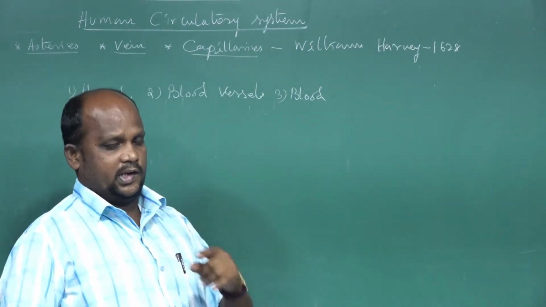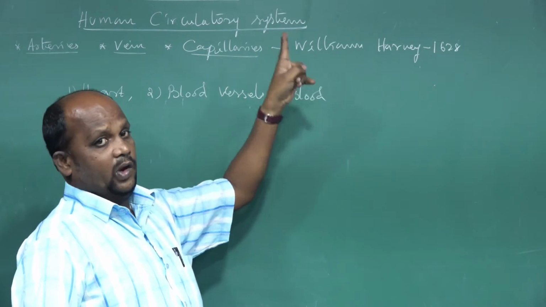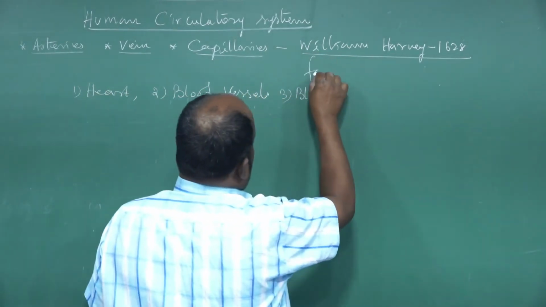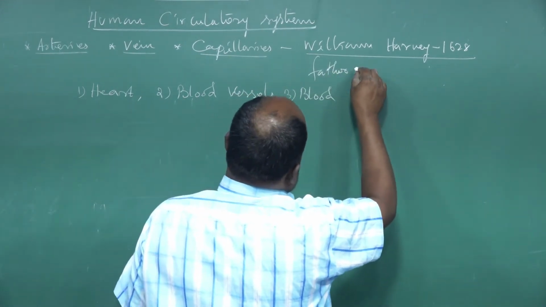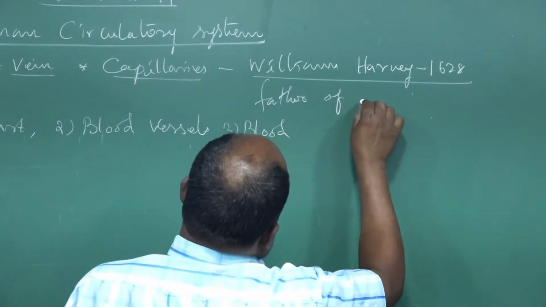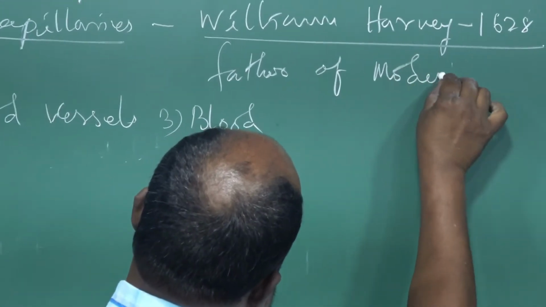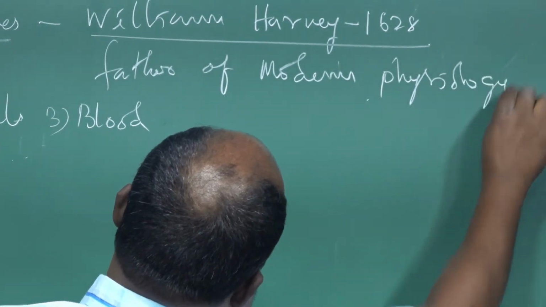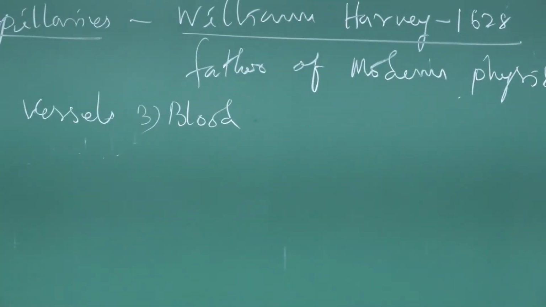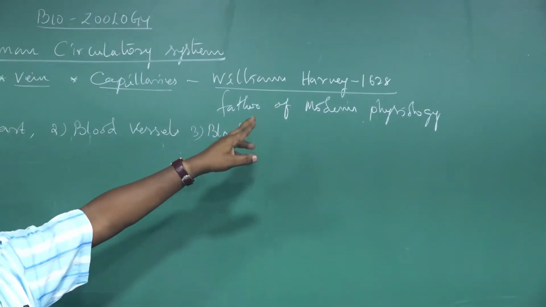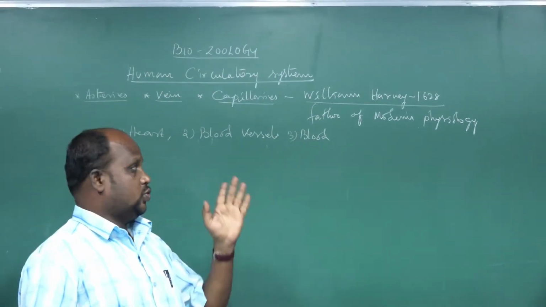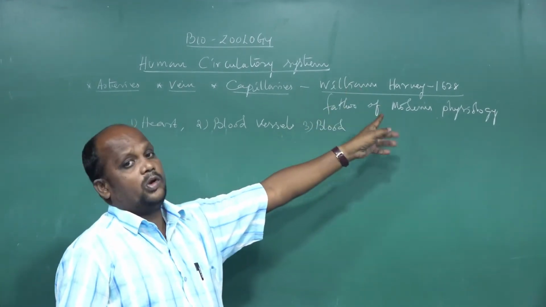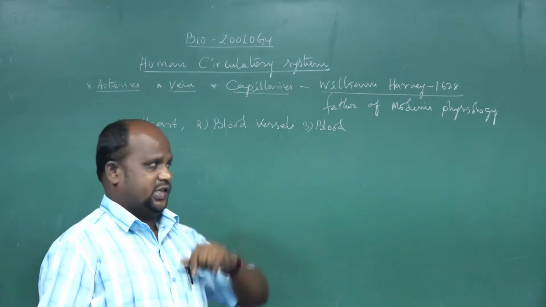It is a master function, so the scientist was awarded the title father of modern human physiology. William Harvey discovered the human circulatory system, so he is called the father of modern human physiology.